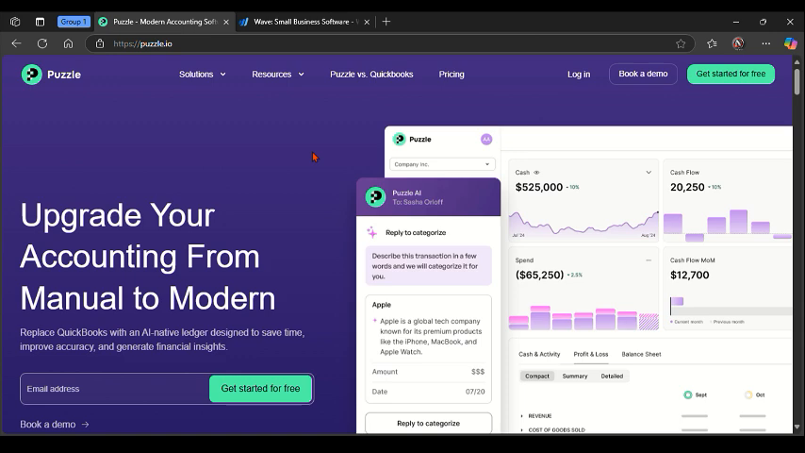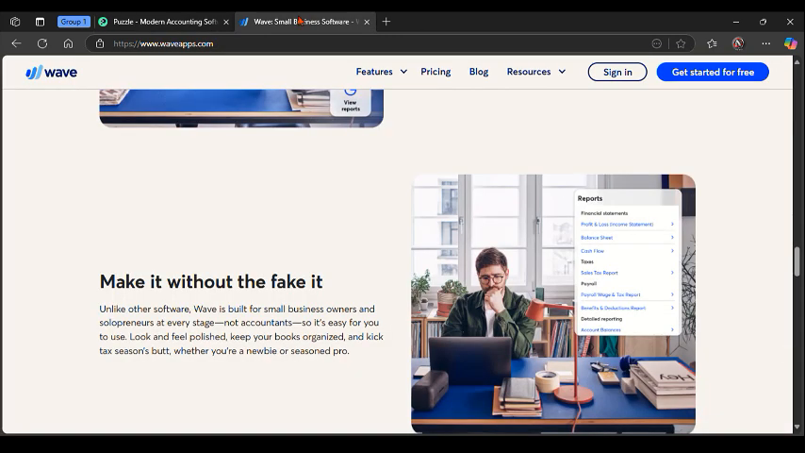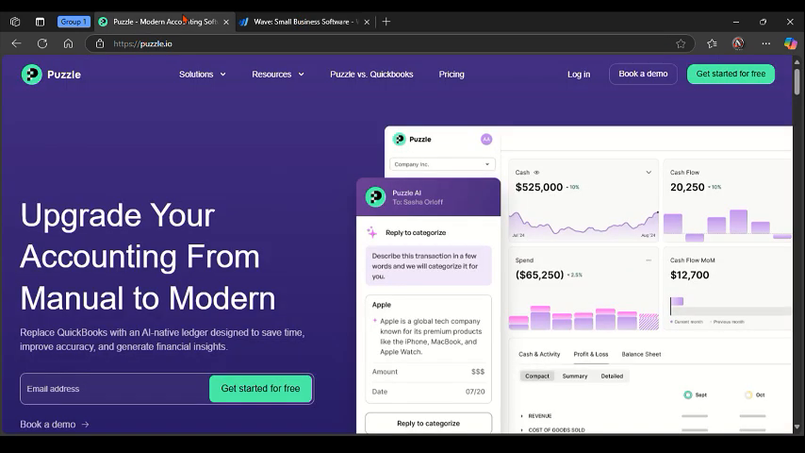Now talking about Wave on the other side, it has 100% free accounting, invoicing, and receipt tracking, which is part of the advantages, which is the strength. It also has a simple, intuitive interface and is ideal for non-accountants. Talking about the weaknesses on the other side, it lacks robust integration and automation. It also has limited scalability for growing businesses and is hands-on for payment and payroll.